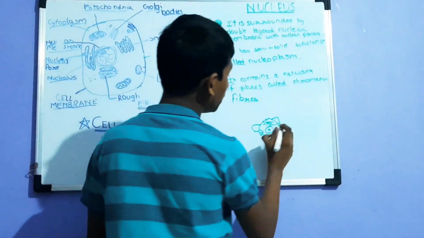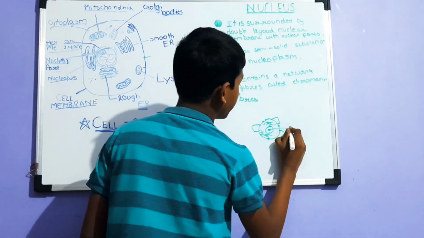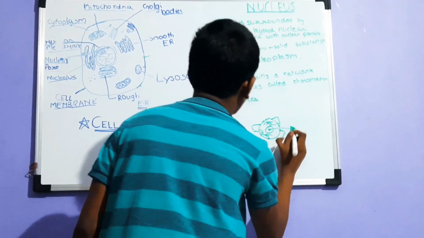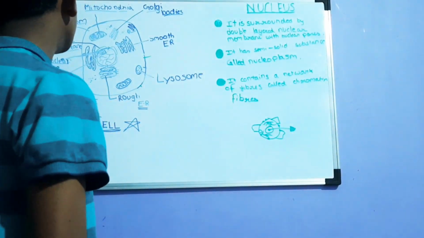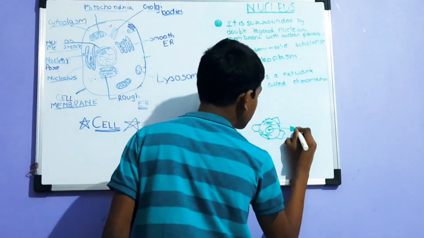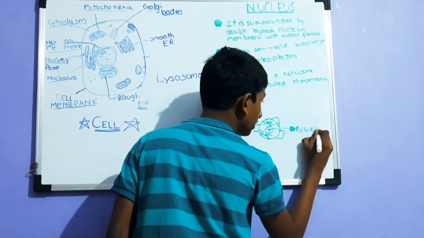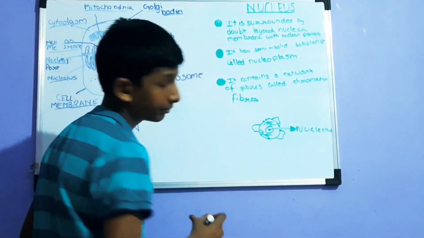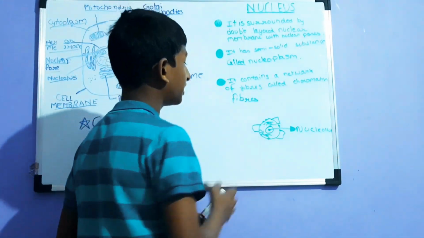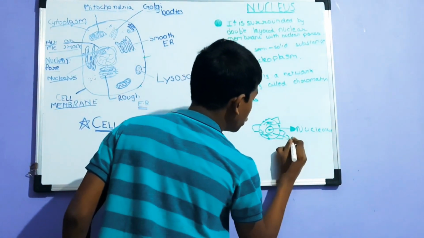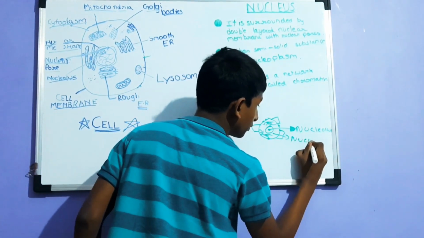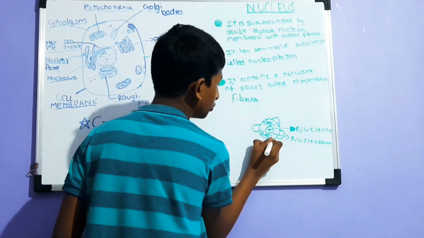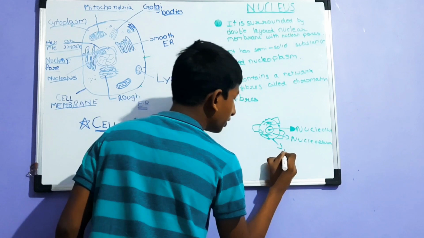Inside the nucleus we have one extra organelle present, which is called the nucleolus, as you can see on that side. This is the nucleoplasm, and these pores which I drew are the nuclear pores.